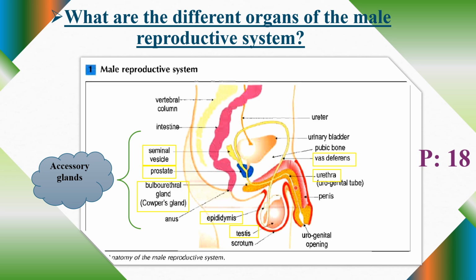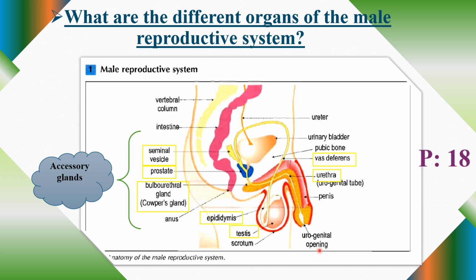The urethra is the common tube between the urinary system and the reproductive system. Okay, so it's common. They will move through the urethra and be secreted to the outside by the urogenital opening. It's called urogenital. Uro for urine, genital means reproductive opening. It means that this opening of the male is common for the urine, and it's common for the secretion of sperms.